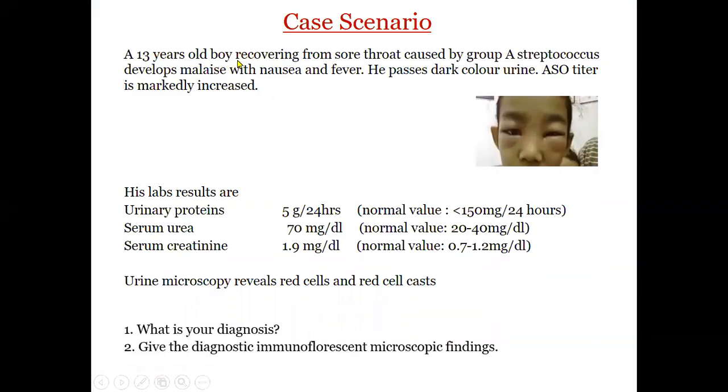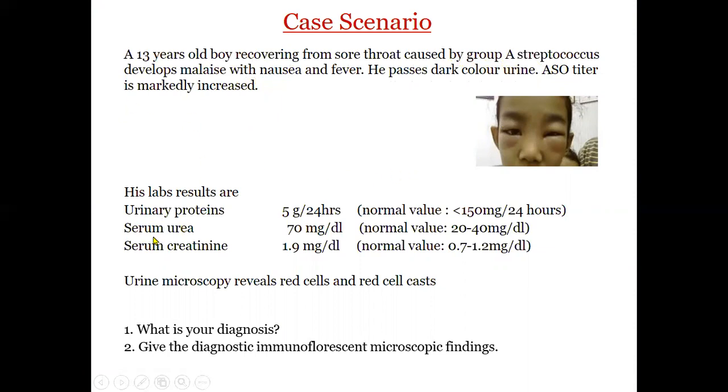A 13-year-old boy recovering from sore throat caused by group A streptococcus develops malaise with nausea and fever. He passes dark color urine and ASO titer is markedly increased. Now, this is a simple scenario. I have just put the picture. It may be given to you in the OSPE, or it may be just a simple question, or it may be like the SEQ.